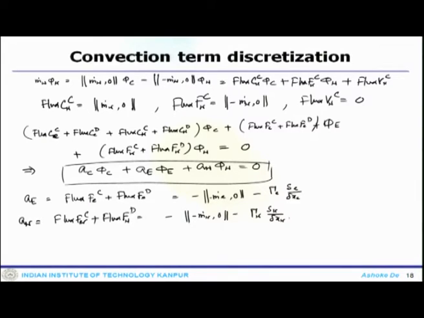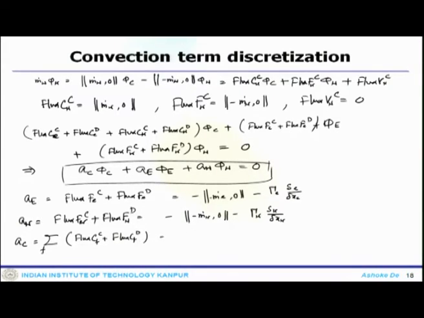And what you get at AC, which is quite interesting, this is the integration over F. So, you get flux CF convection plus flux CF diffusion.